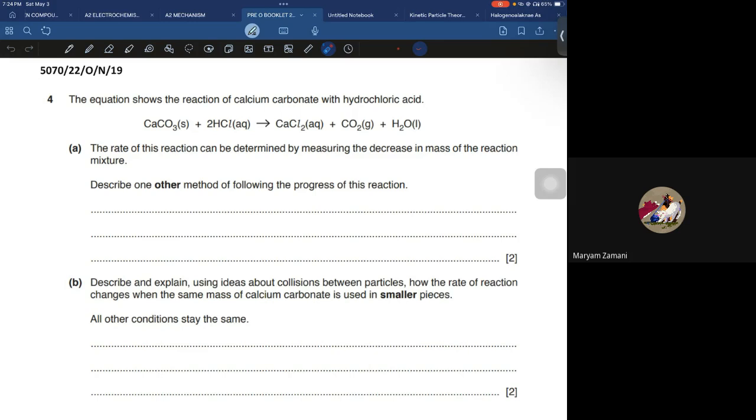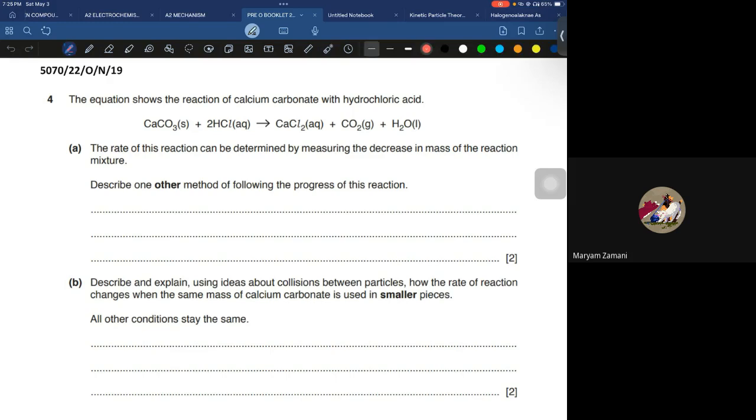But if the time is passing, it's 7:24 p.m., now it's 7:40 p.m., and I haven't seen any of the gas in the syringe, I can say the rate is very slow. So this is one of the methods by which you can get an idea about the rate of reaction. So what would you write in the answer?